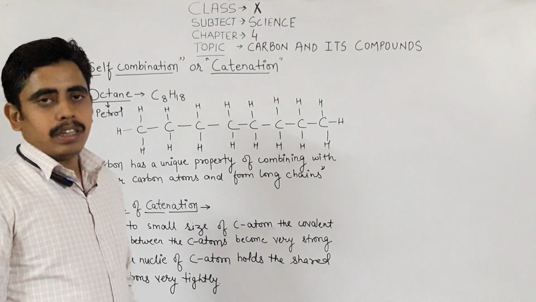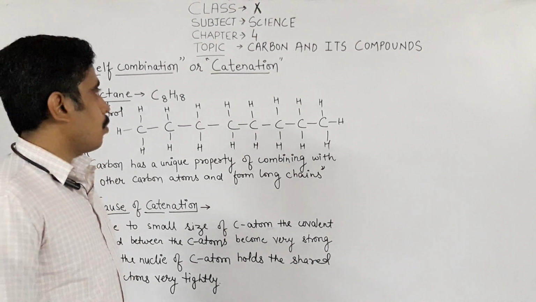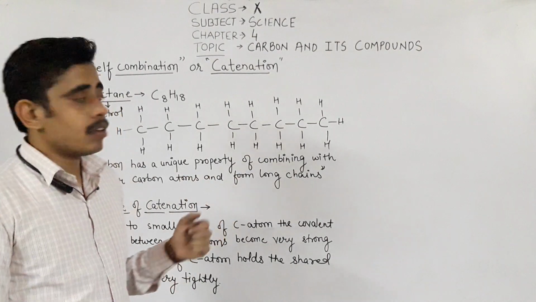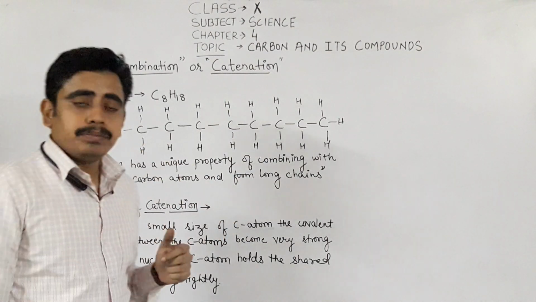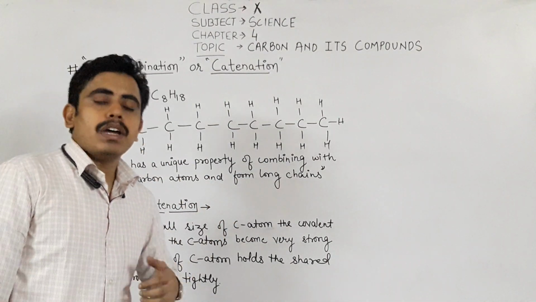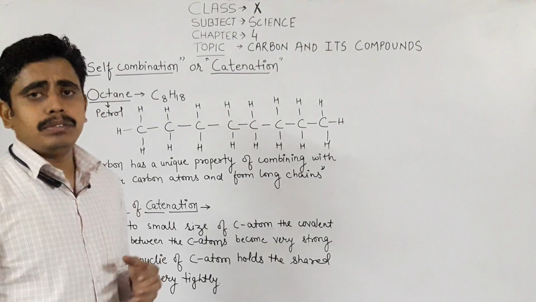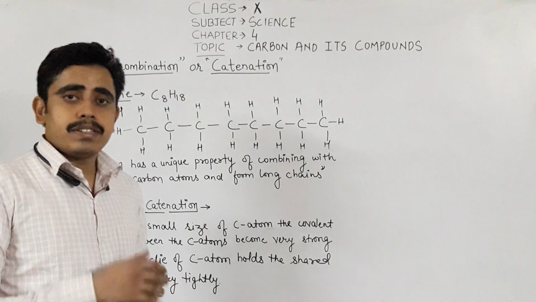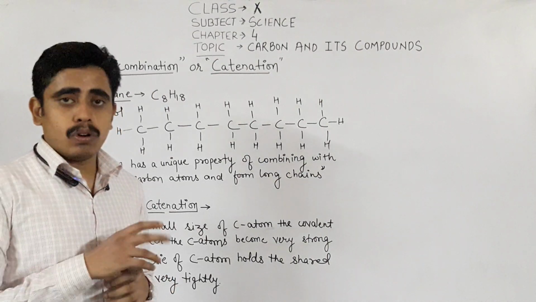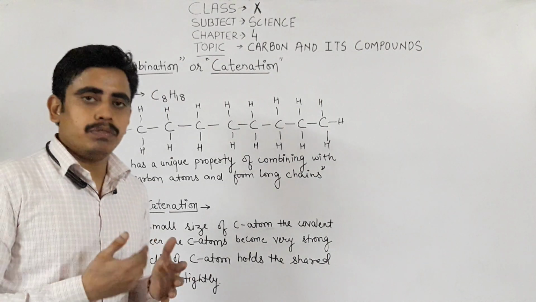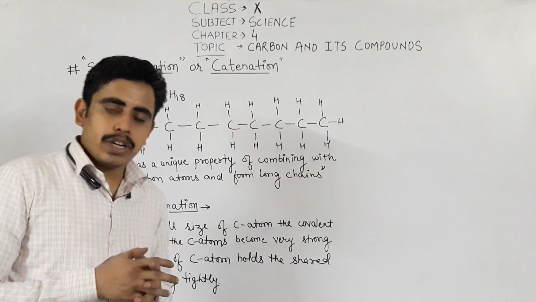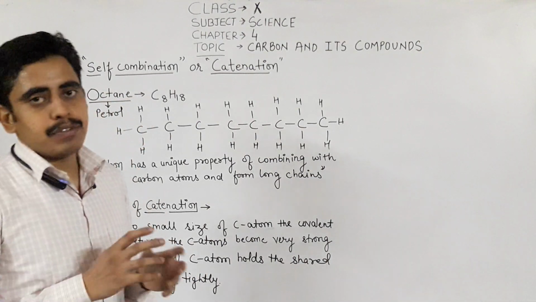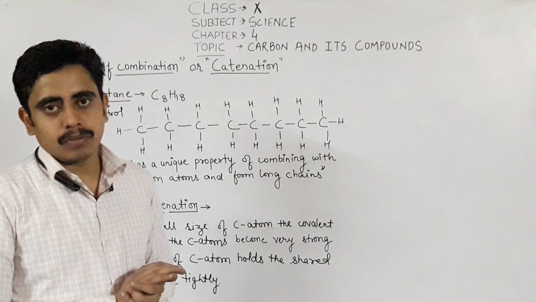As you all know, in the previous video we have started the topic carbon and its compounds. Let's continue with the topic. In the previous video, we have seen that carbon is a tetravalent atom. Its valency is 4 and it forms 4 covalent bonds by the sharing of electrons. And how the sharing of the electrons is done, we have seen in the previous video.